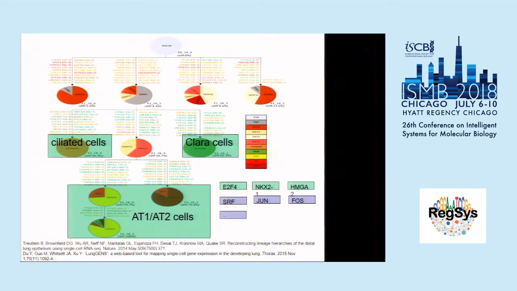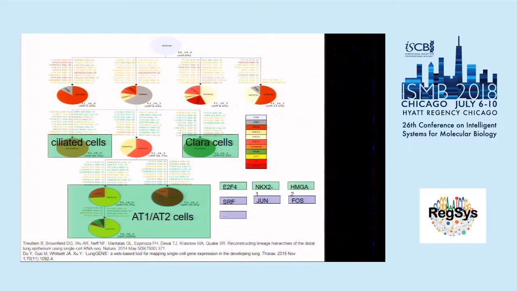Then we apply the model to a bunch of data sets. Here we only talk about the lung data set. The reason is that our collaborators are working mostly on lung development, so it's easier for them to design experiments to test our prediction. But we do have results for a bunch of other data sets in our original research paper. We predicted ciliated and Clara cells actually differentiate much earlier than AT1 and AT2 cells. And we predicted a list of novel regulators for the non-epithelial differentiation, like E2F4, NKX2-1, etc.